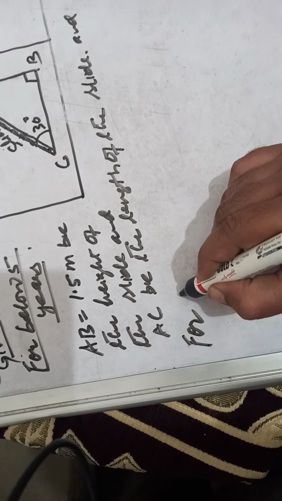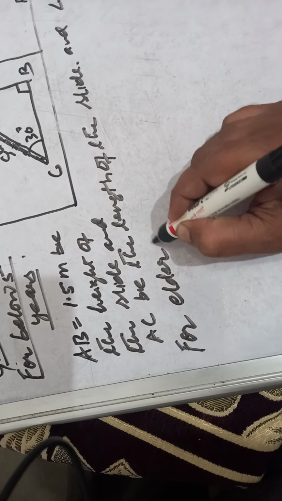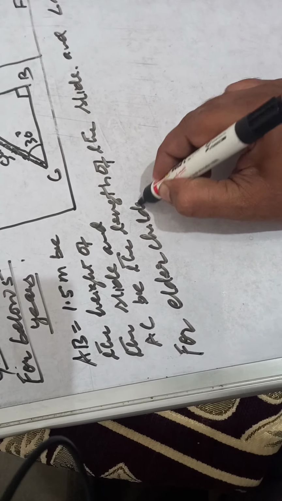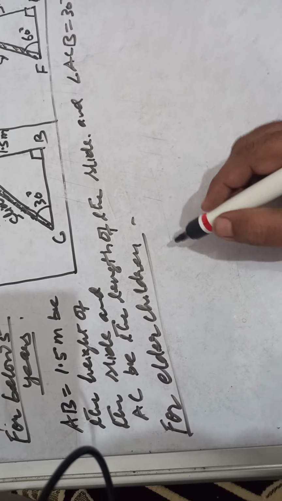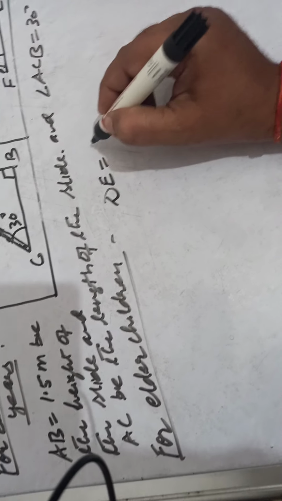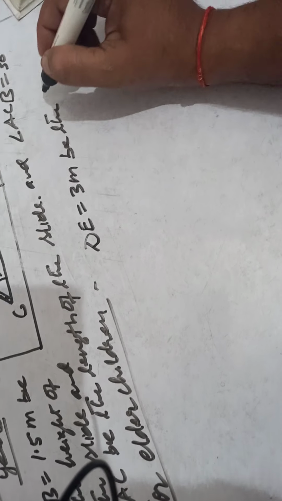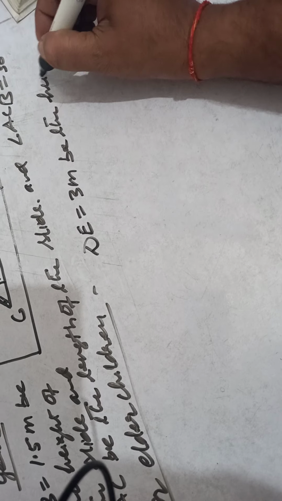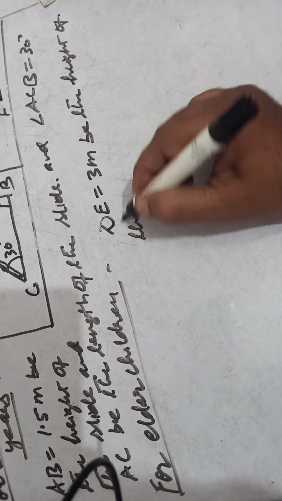For elder children, DE equal to 3 meter, be the height of the slide.